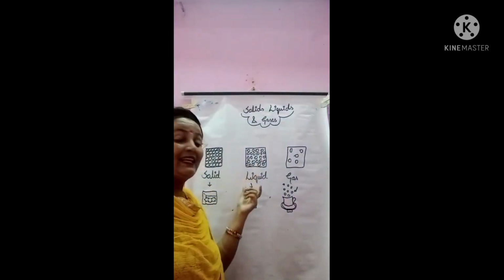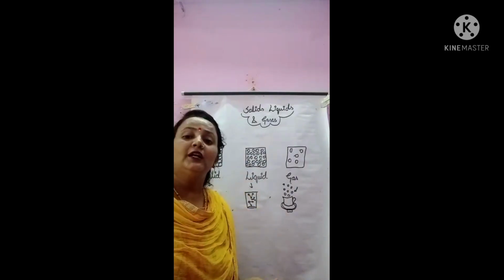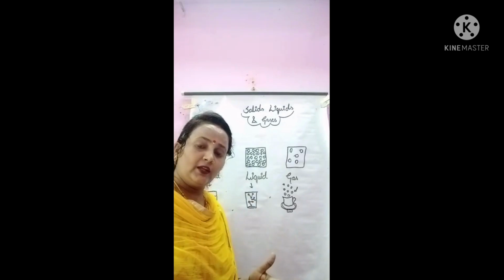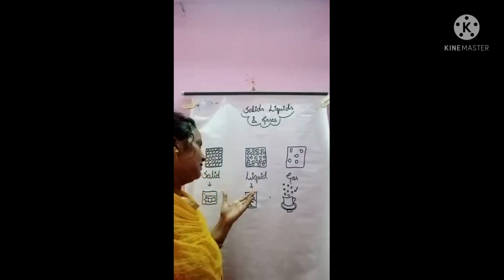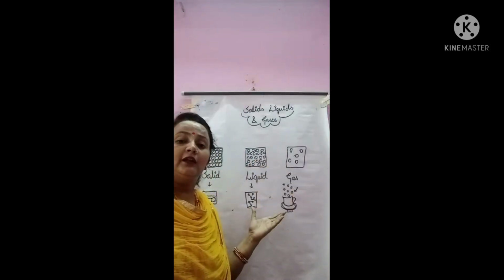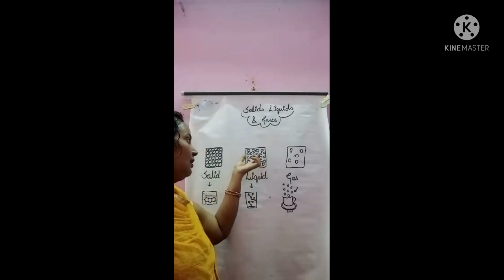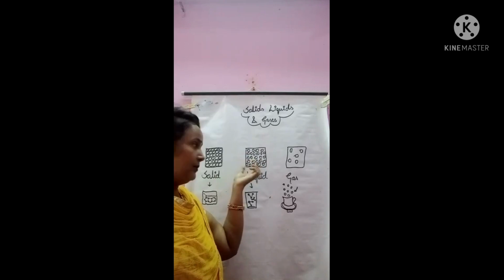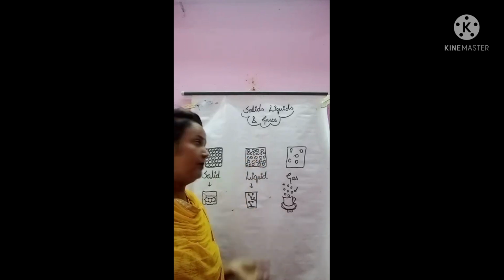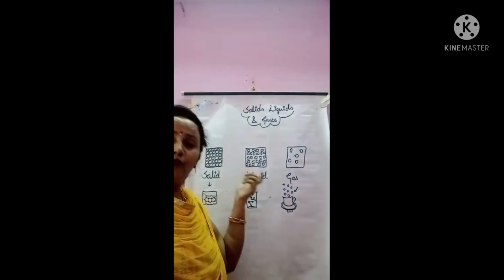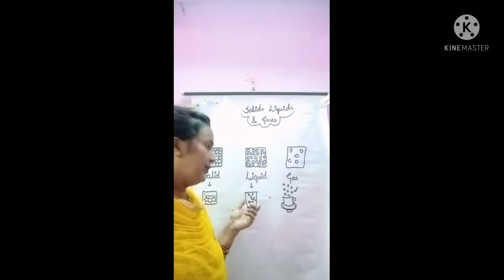The liquid can take the shape of the container. Wherever you keep it, in whichever container you keep the liquid, it can take the shape of the container, because there is less attraction force than in solids and more intermolecular space between the molecules of liquid. So it has no fixed shape but it has fixed volume, right?